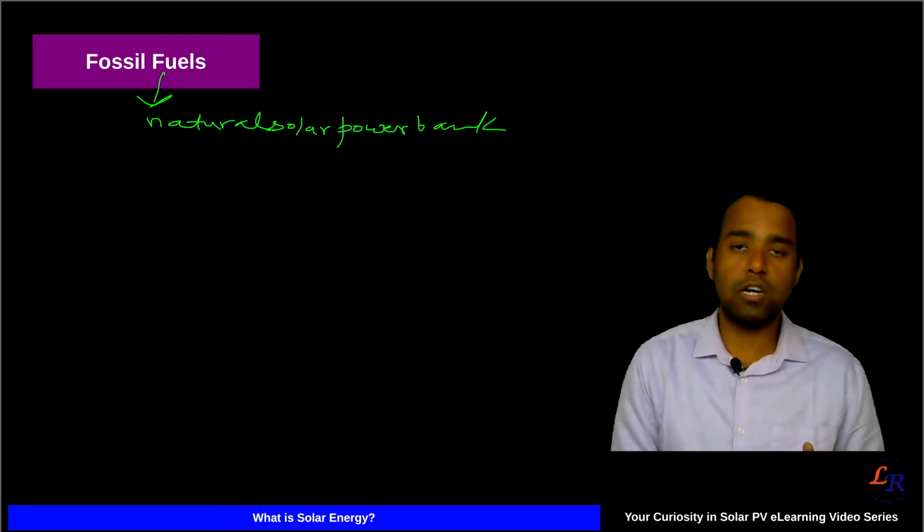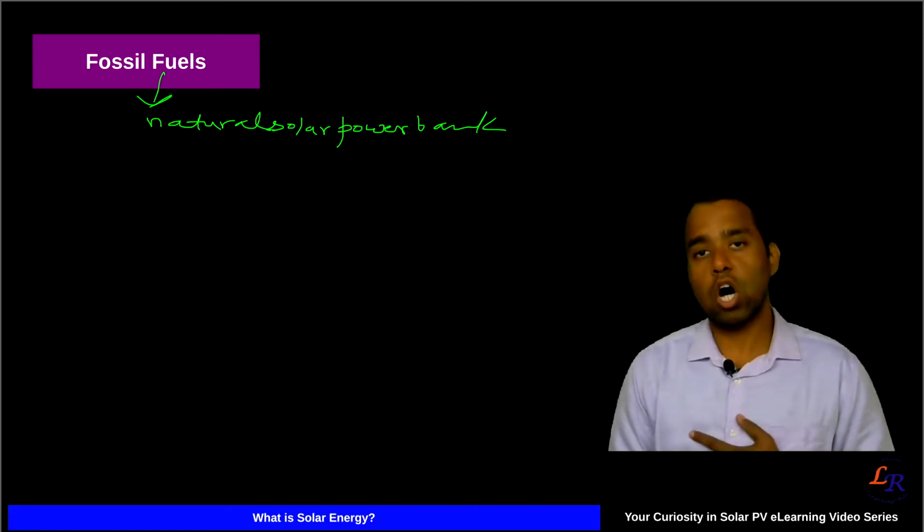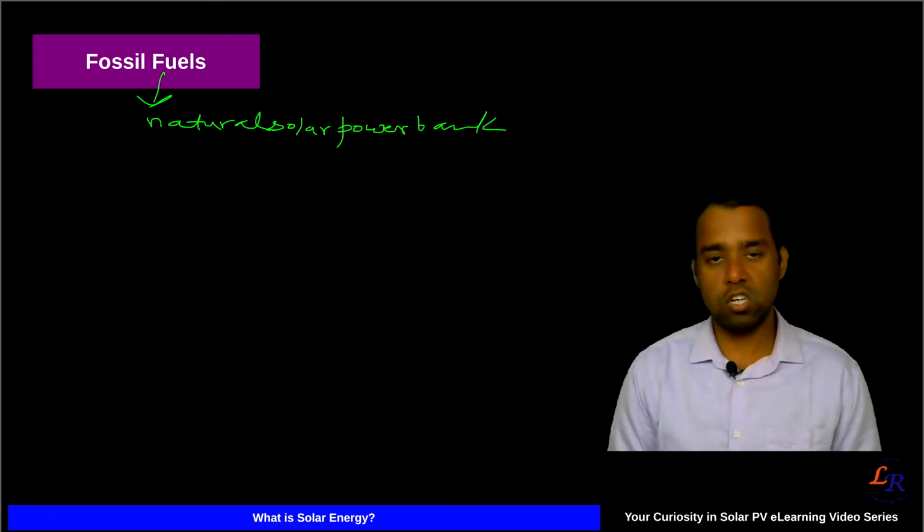So of course you can see that the sun was ultimately the cause behind storing that energy in these forms.